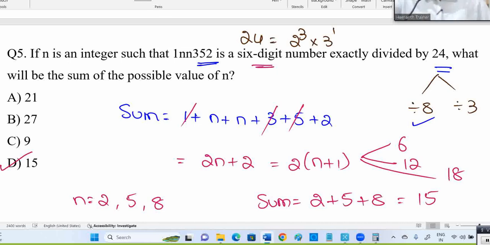Any doubt here, please let me know. Many people don't know what divisibility by 24 is, it's not explained in textbooks also. You may have up to 11, or maybe 2, 3, 5, 9, 8. Those things only will be explained. 24 they don't have. But this is how they'll ask questions in TCS.